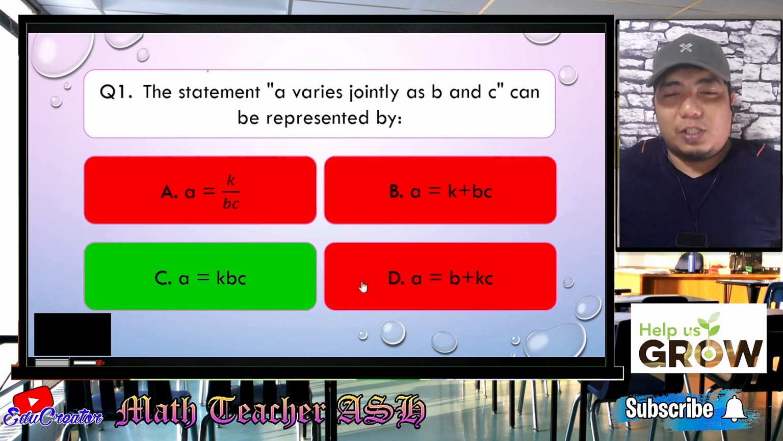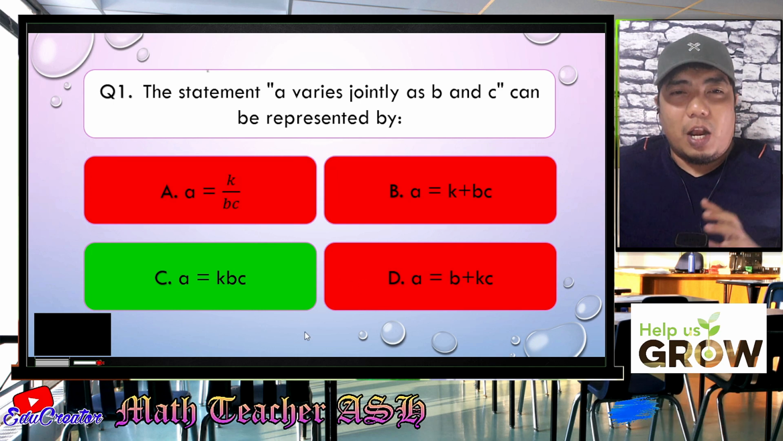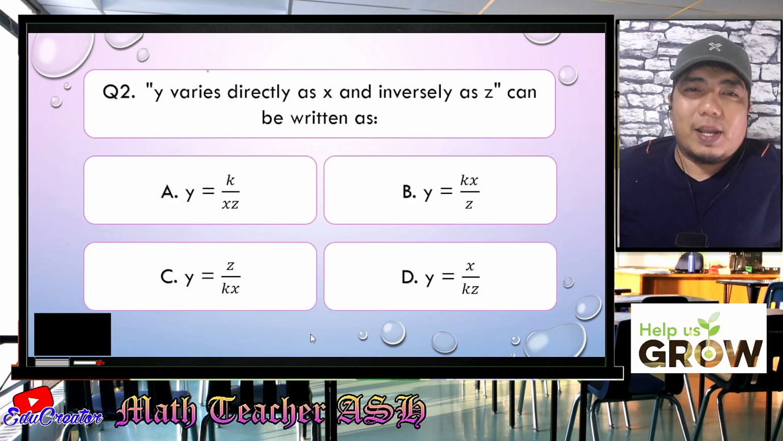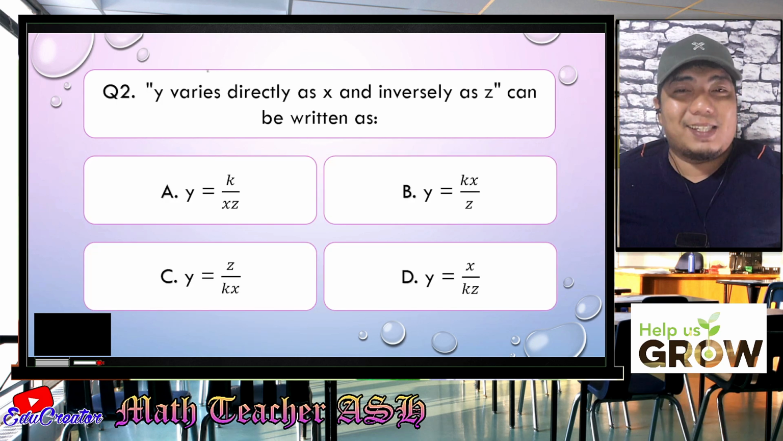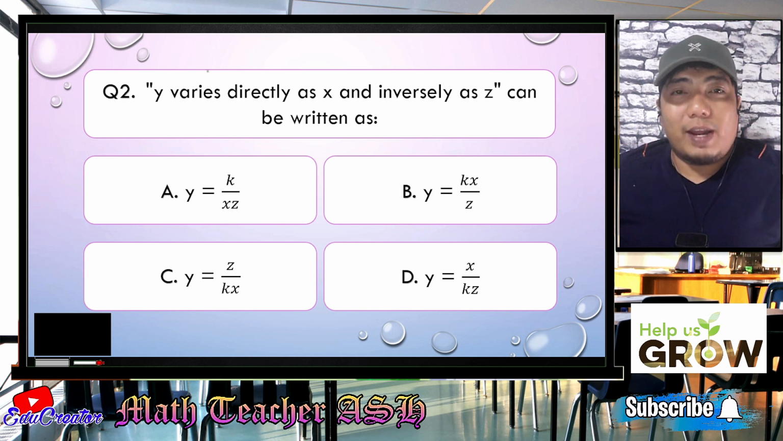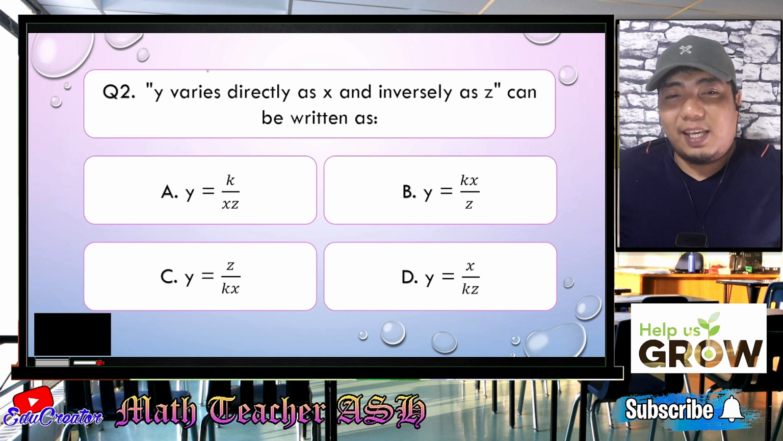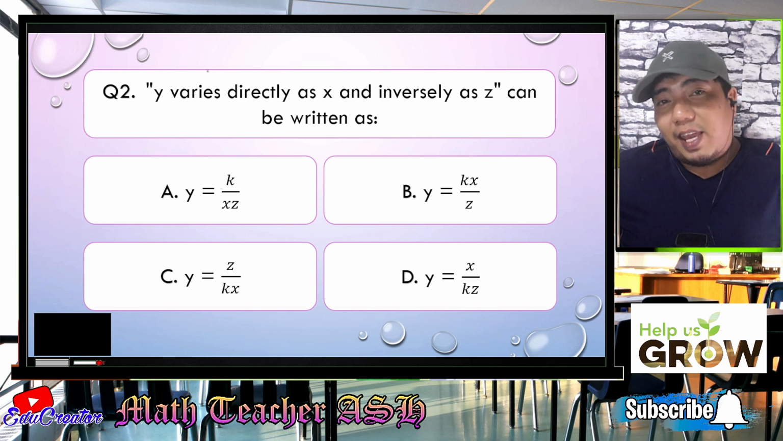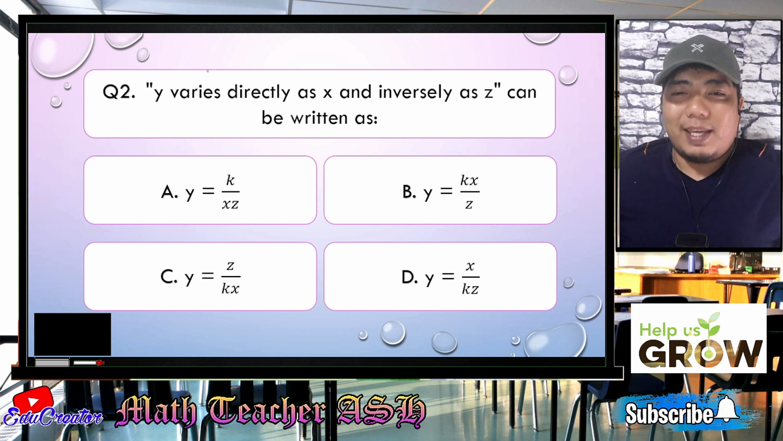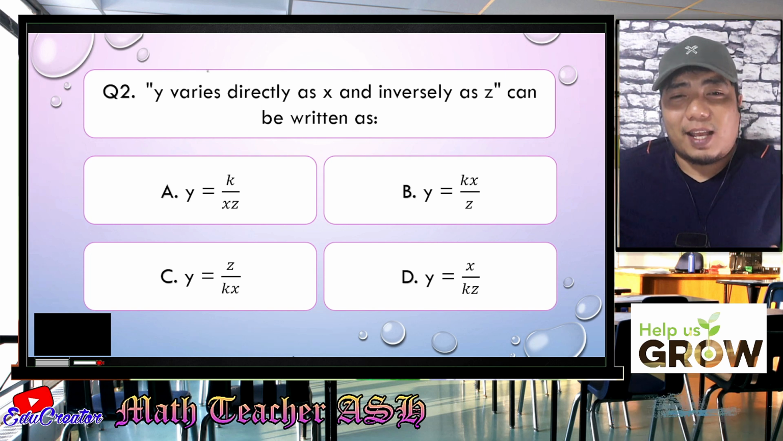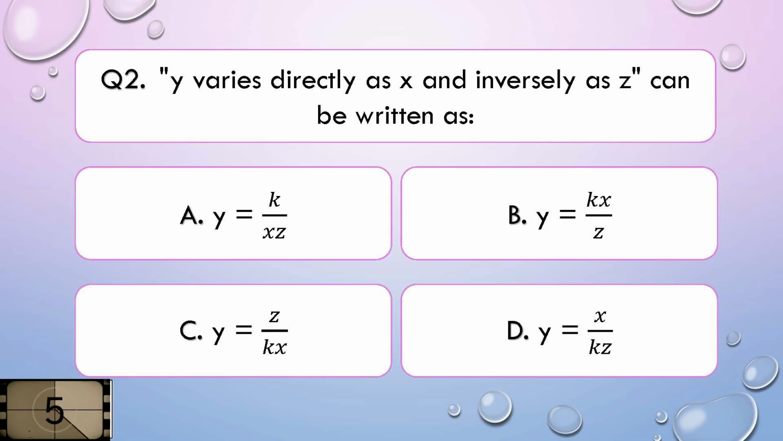Now let us go to question number 2. Y varies directly as X and inversely as Z can be written as, is it A, Y is equal to K over XZ; B, Y is equal to KX over Z; C, Y is equal to Z over KX; or letter D, Y is equal to X over KZ. I'll give you 5 seconds to think about your answer.